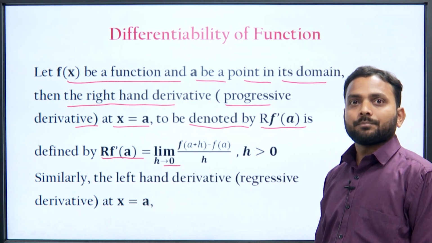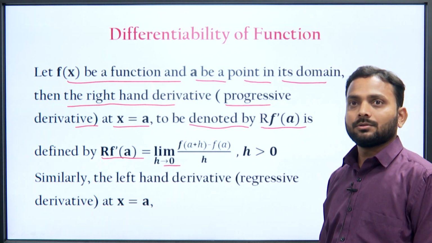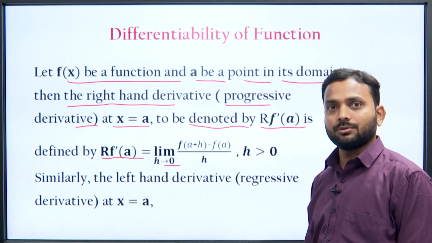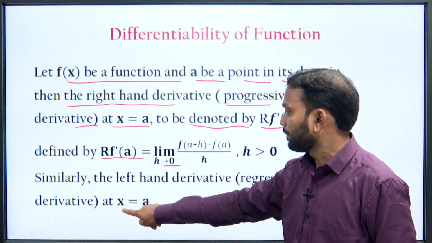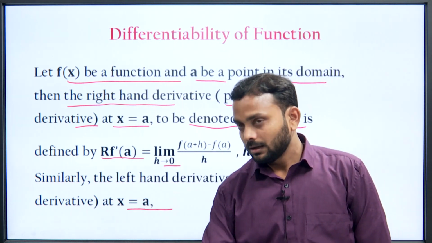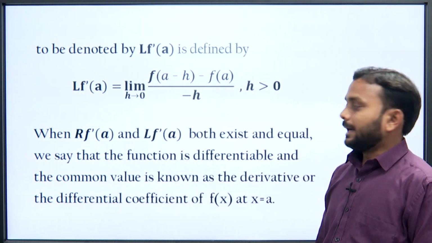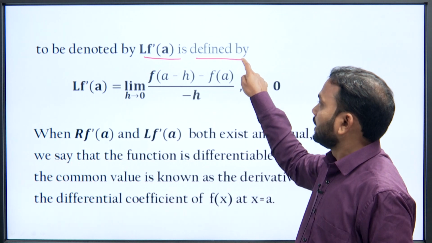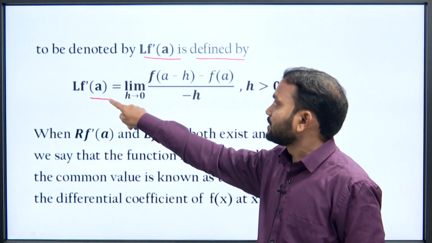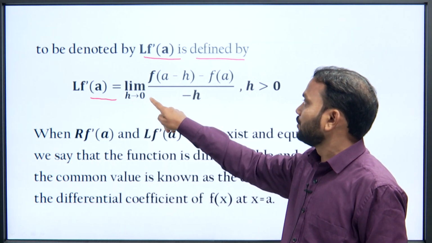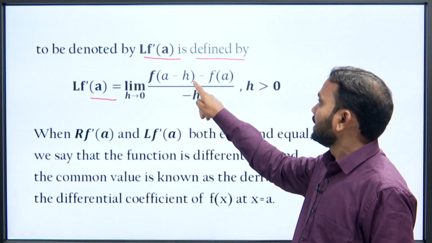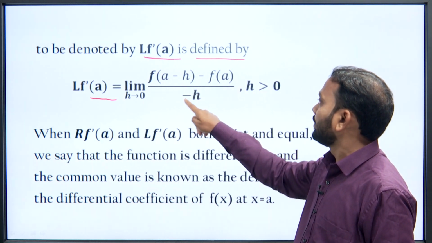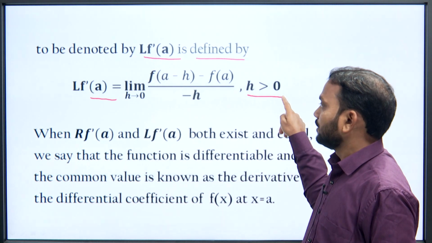Similarly, the left hand derivative, also known as regressive derivative at x equal to a, denoted by Lf'(a), is defined by Lf'(a) equal to limit h tending to 0 of f(a - h) minus f(a) upon minus h, where h is greater than 0.